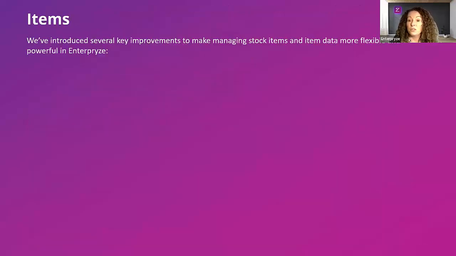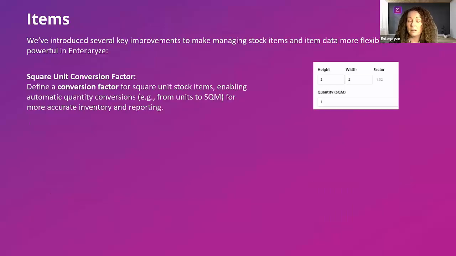And now I'd like to introduce you to some key elements that we've brought in to the items. Again, always looking to improve on managing your stock and obviously the data and making that data work better for you and making it more flexible so that you can report on it better, but ultimately that you can get the most out of the system.